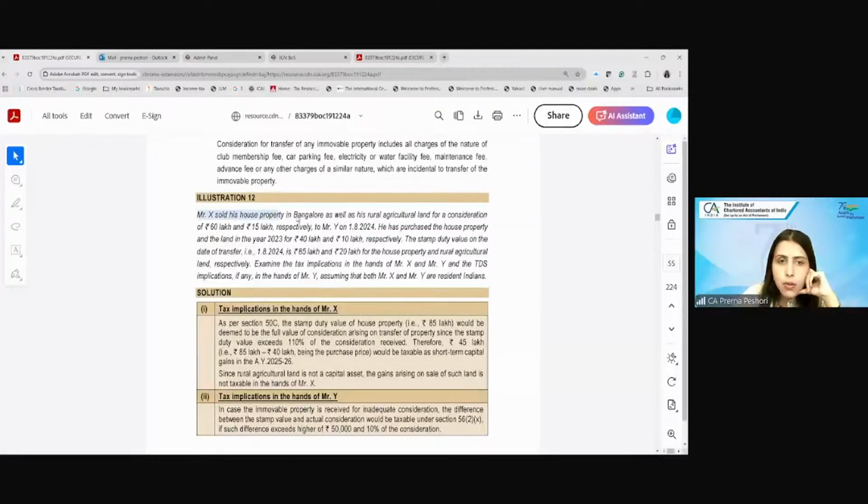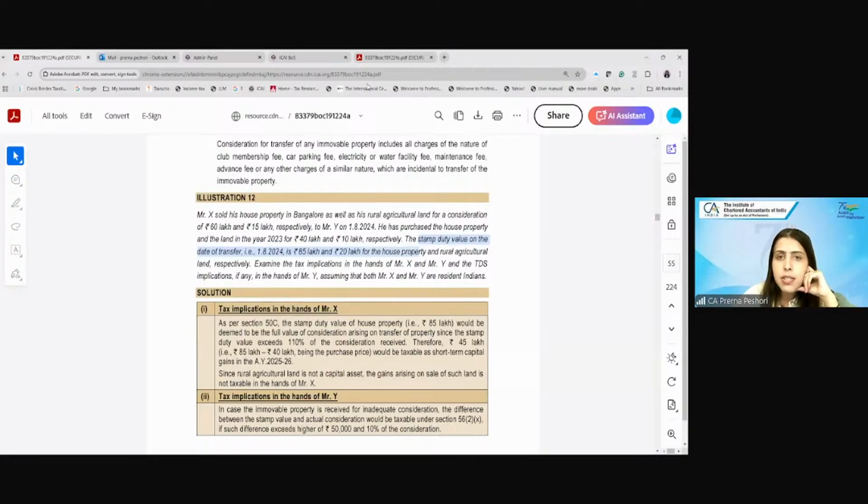So now see, Mr. X has sold his house property in Bangalore as well as his rural agricultural land for a consideration of 60 and 15 lakh respectively to Mr. Y on 1/8/24. He has purchased the house property and the land in year 2023 for 40 lakh and 10 lakh respectively. The stamp duty value on the date of transfer, that is on 1/8/24, is 85 lakh and 20 lakh for the house property and rural agricultural land respectively.